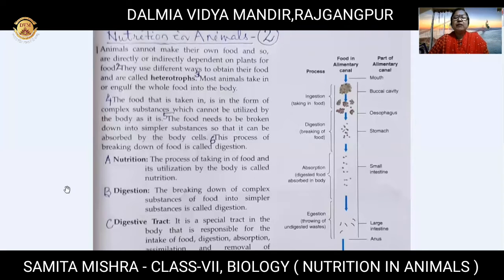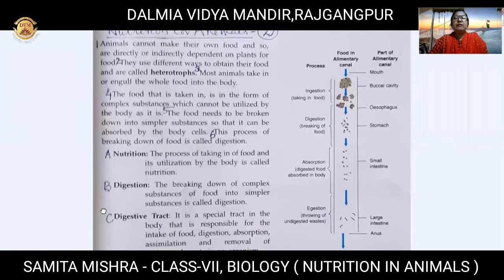These are to be broken down into simpler substances. In due course, when I discuss human digestion, you will come to know about this. Here you only need the definition: the breaking down of complex substances of food like starch, protein and fat into simpler substances is known as digestion.